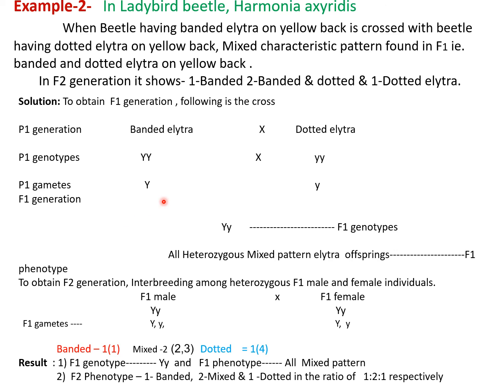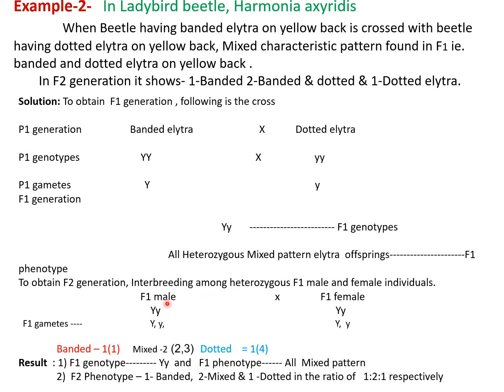During gamete formation, it gives capital Y containing genes from the male and small y from the female. When they undergo fertilization, we get capital Y small y, that is the F1 heterozygous condition with a mixed pattern, meaning on the yellow back there are dotted as well as banded appearances.